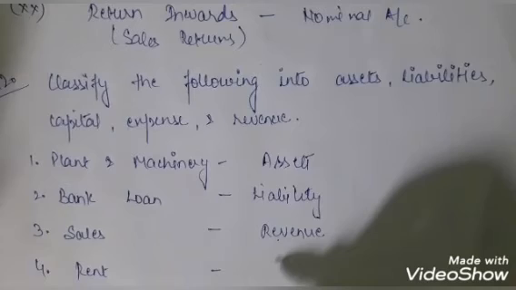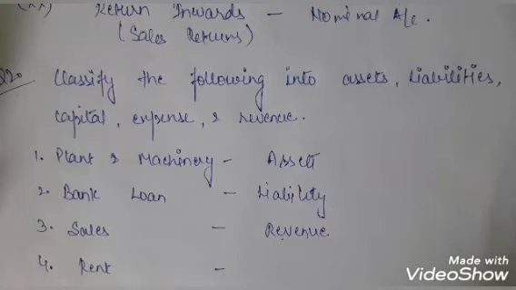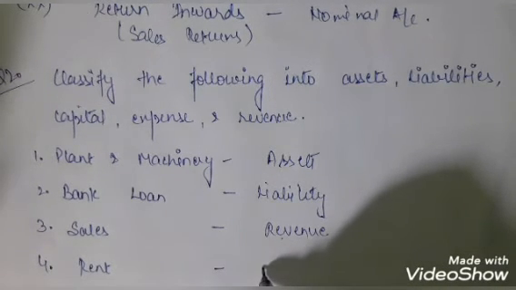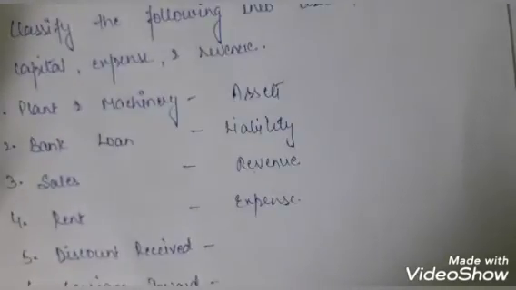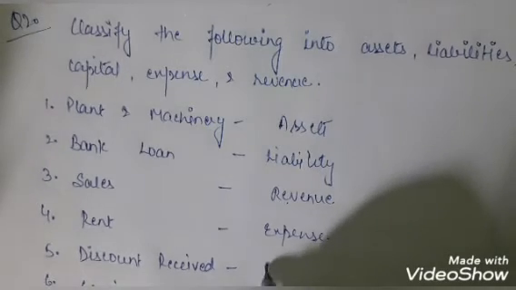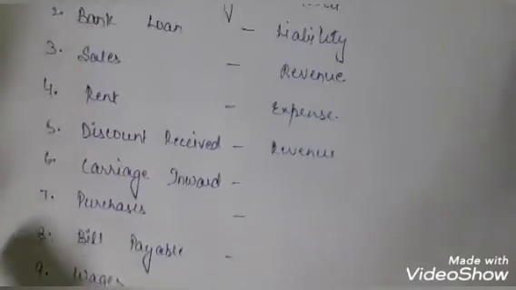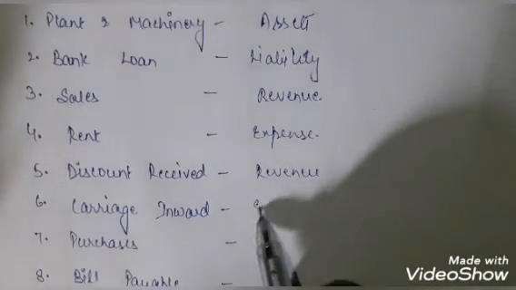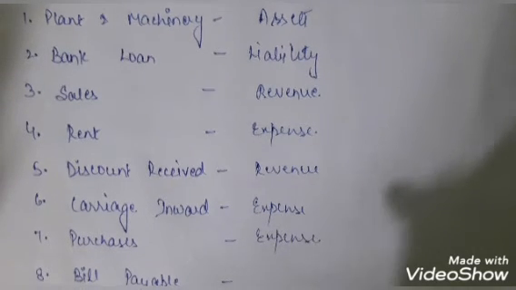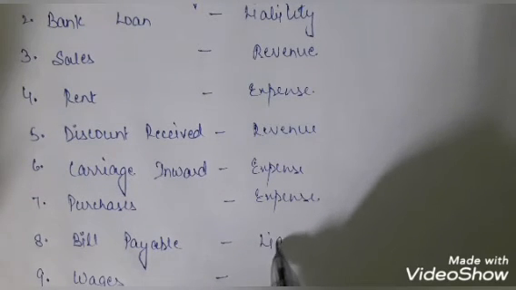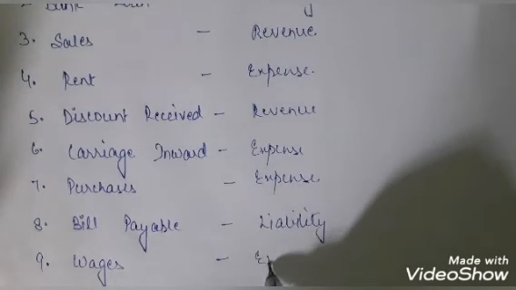Then we have the rent. Rent is simply written, so we will treat it as rent paid. So rent paid would be an expense account. Now discount received, this is a profit for us, right? This is a revenue because we are receiving it, so this would be a revenue. Then we have carriage inward, this is an expense for us. Then purchase, again an expense. Then we have the bills payable, bills that we have to pay, it's a liability. Then we have wages, so wages also would be an expense.